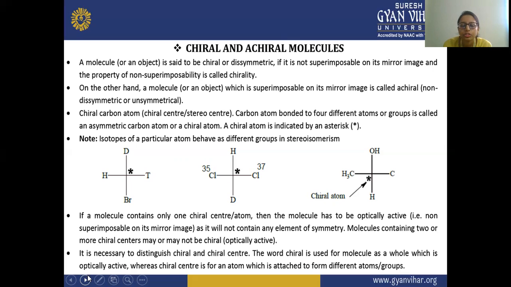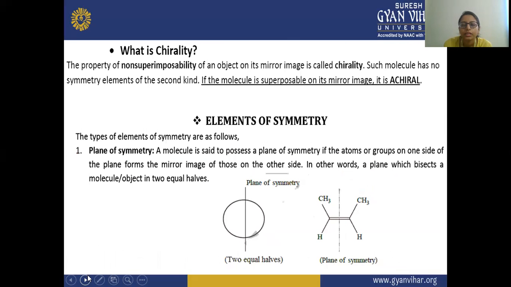It is necessary to distinguish chiral and chiral center. The word chiral is used for a molecule as a whole which is optically active, whereas chiral center is for an atom which is attached to four different atoms or groups. Next is, what is chirality? The property of non-superimposability of an object on its mirror image is called chirality, and such a molecule has no symmetry element of the second kind. If the molecule is superimposable on its mirror image, then it is achiral.